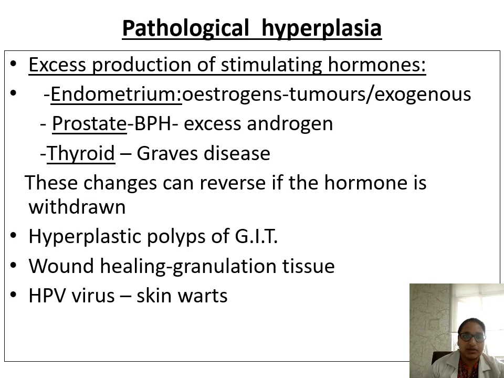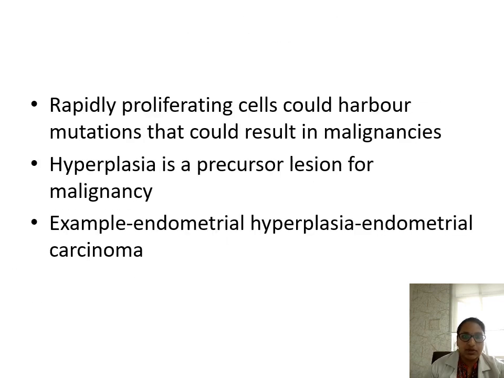And other examples of pathological hypoplasia are hyperplastic polyps of the gastrointestinal tract, and wound healing, where there will be hyperplasia of the granulation tissue. And under the influence of HPV, human papilloma virus, skin warts will develop. This is also an example of pathological hypoplasia. The rapidly proliferating cells sometimes can harbor mutations that could result in even malignancy. So hypoplasia is a precursor lesion for malignancy. Example, endometrial hypoplasia may lead to endometrial carcinoma.